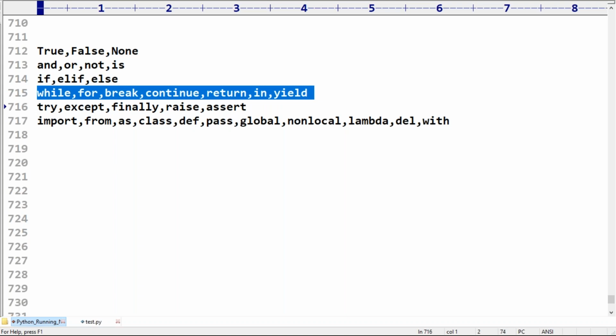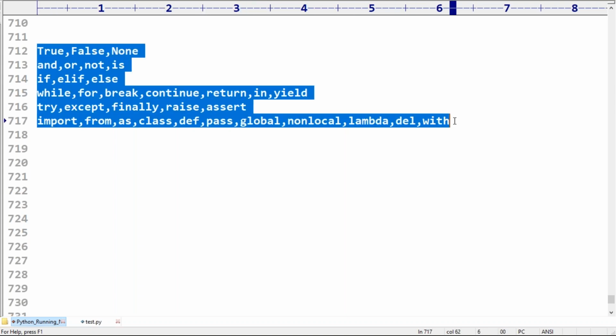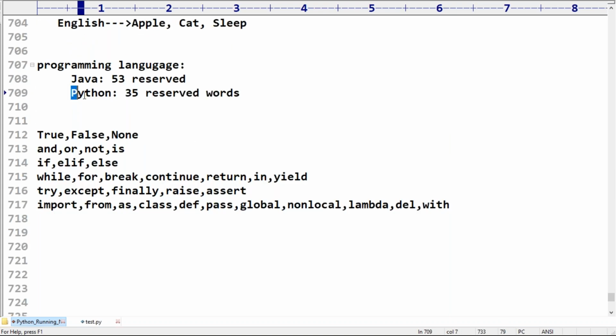Can you please confirm up to this how many came? Anyone, can you please count? I'm very poor in mathematics. Don't tell wrong answers. Anyone can you please tell how many in total came? 33. If you want, you can count. I'm sure 33 will be there up to this, sir. But sir, you told 35, but here you wrote only 33.